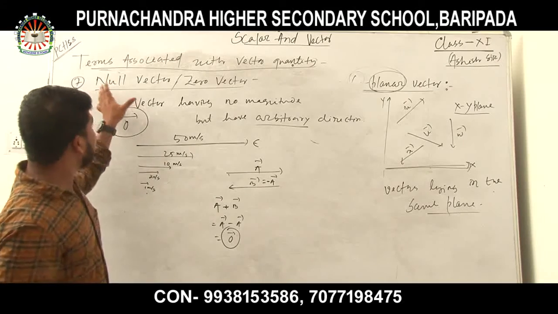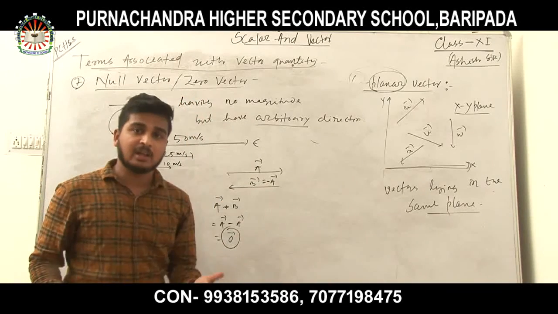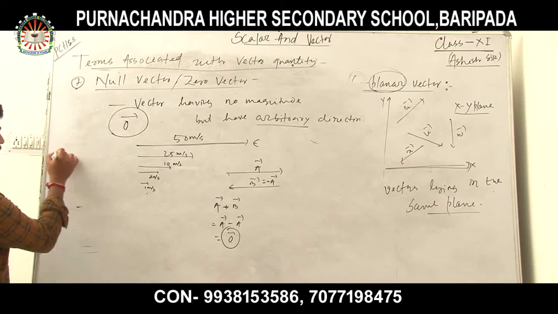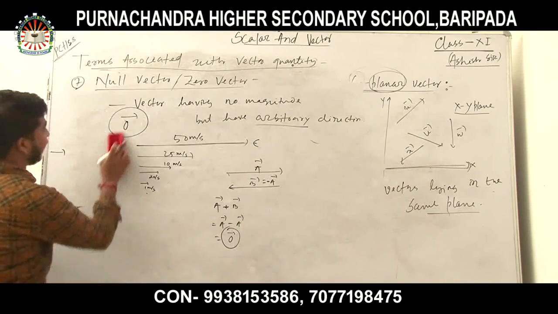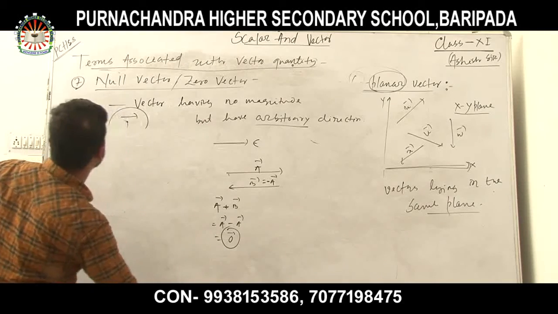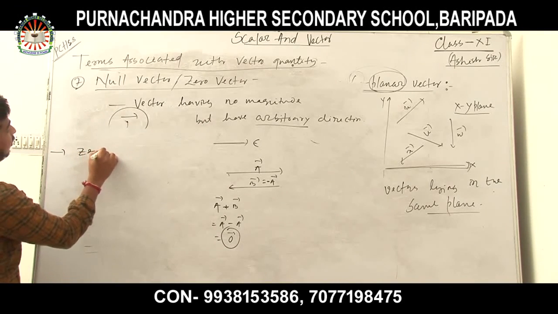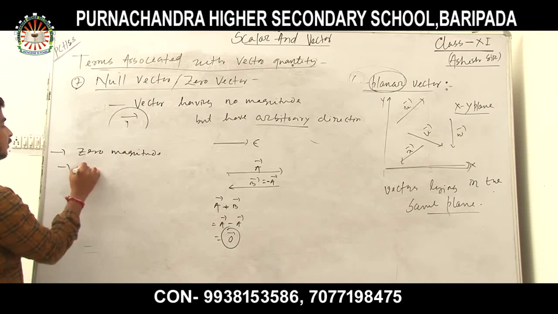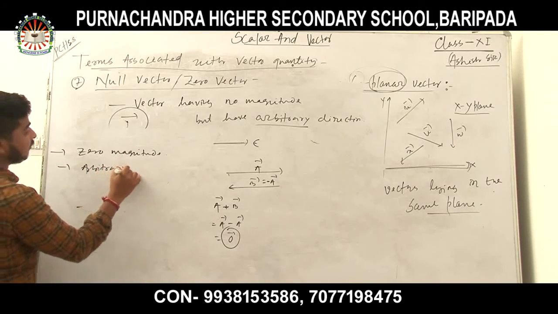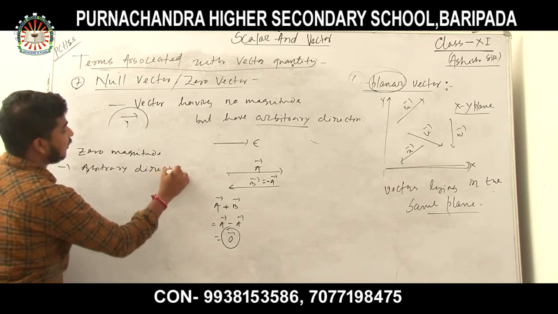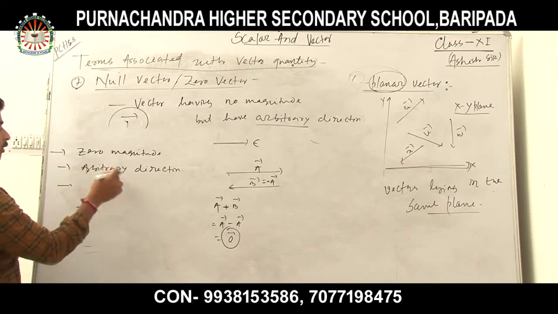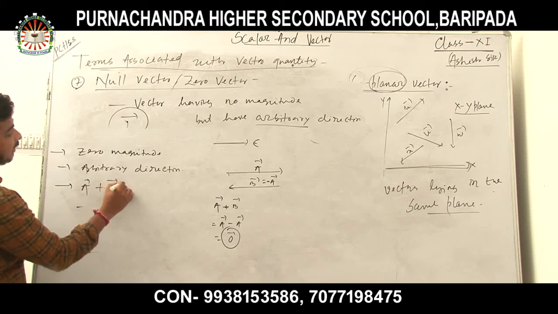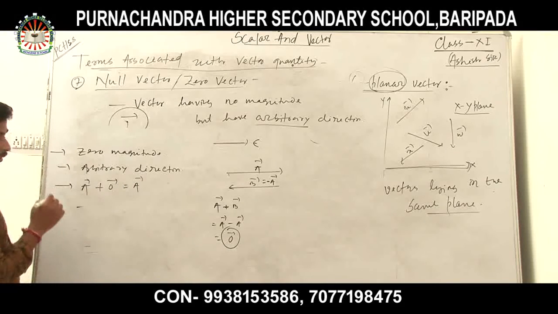The null vector or zero vector possesses certain characteristics. I am going to write the characteristics: the null vector has zero magnitude and arbitrary direction. When a vector is added to a null vector, it remains the same vector.